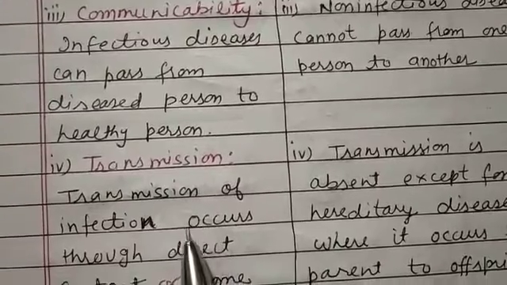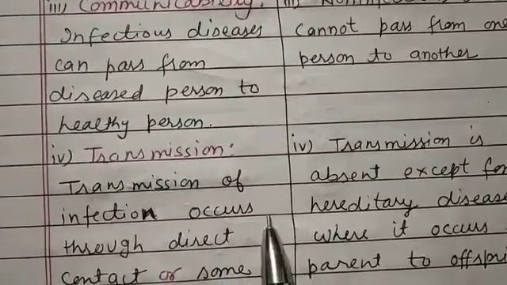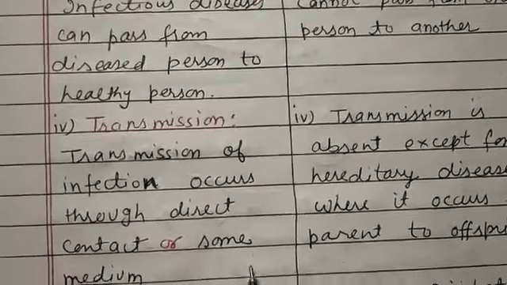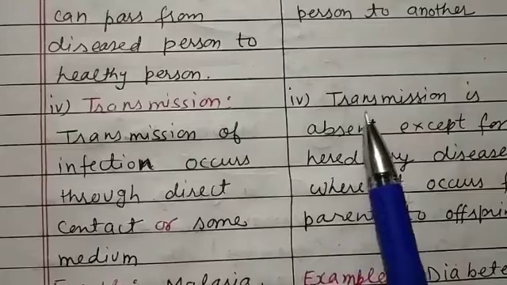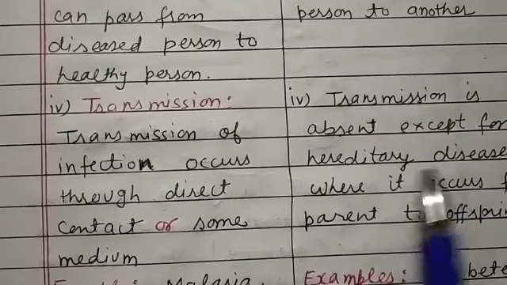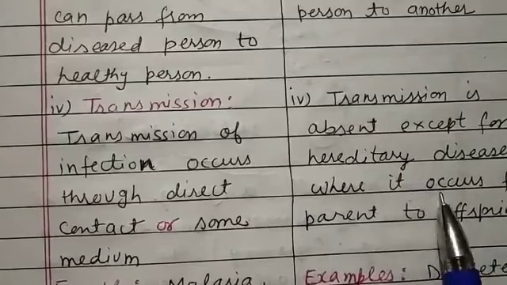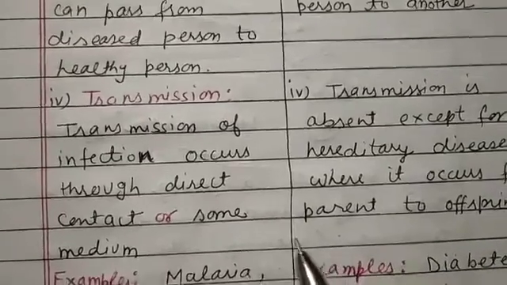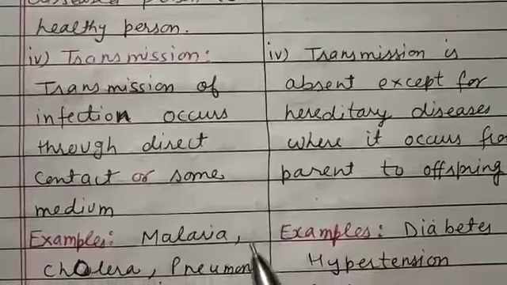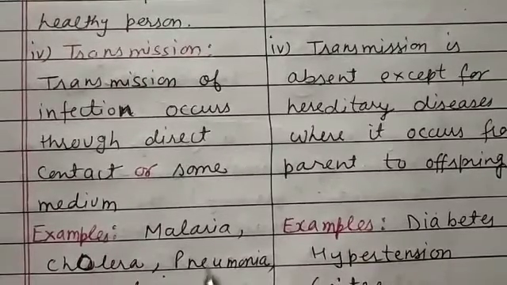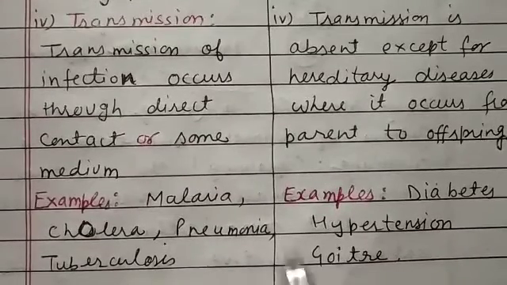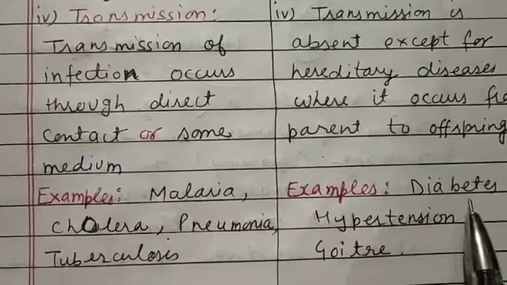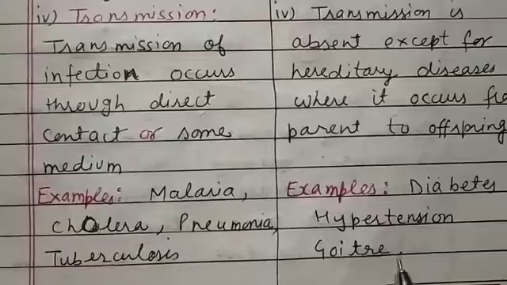In terms of transmission, infection occurs through direct contact or some medium, and in case of non-infectious disease, transmission is absent except for hereditary disease, where it occurs from parent to offspring. Examples of infectious disease are malaria, cholera, pneumonia, and tuberculosis, and examples of non-communicable or non-infectious disease are diabetes, hypertension, and goiters.